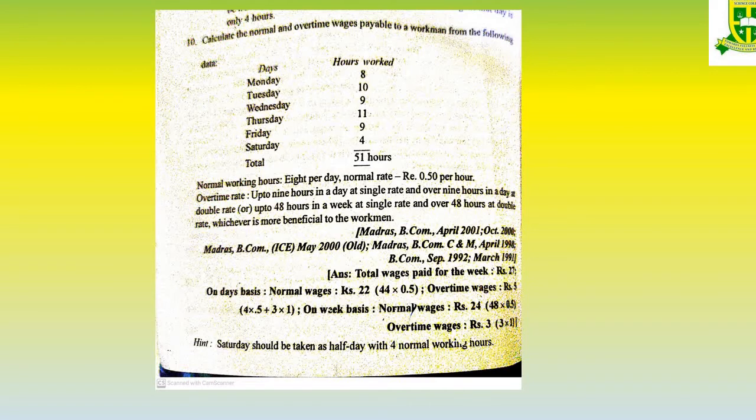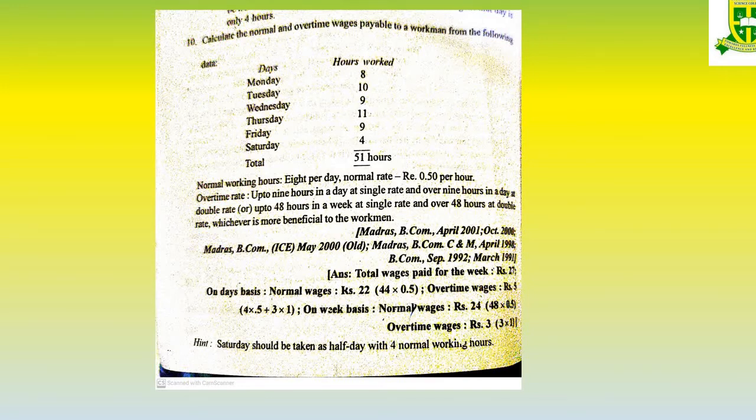So the person is working from Monday to Saturday, so always think that on normal days he has to work for 8 hours, and Saturday is a half day, so he has to work only for 4 hours. This is the rule. So from Monday to Saturday, the total working hours is 51. Monday, the man is working for 8 hours, Tuesday 10 hours, Wednesday 9 hours, Thursday 11 hours, Friday 9 hours, Saturday 4 hours. So normal working hours is 8 hours per day. The normal rate is 0.50 per hour. So normally if a person works for 8 hours per day, we have to pay 0.50 per hour.